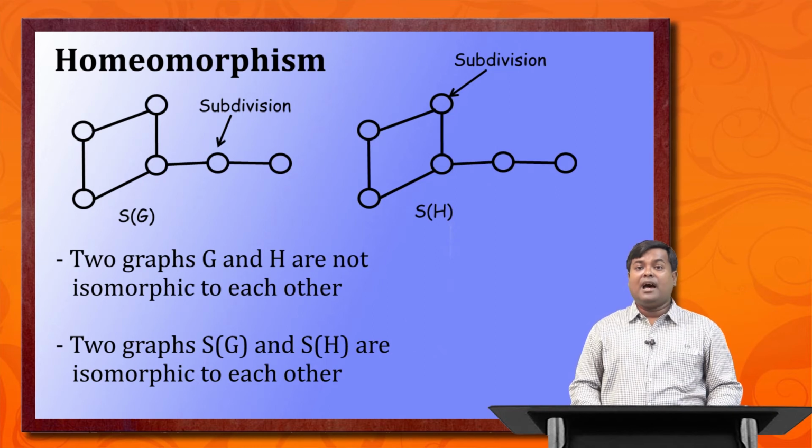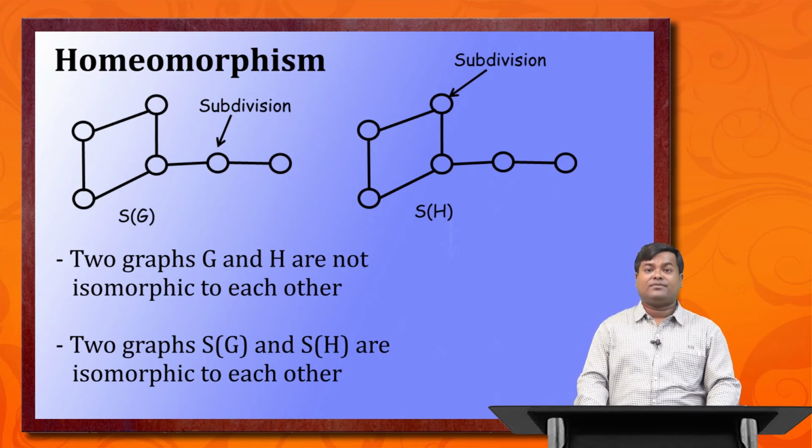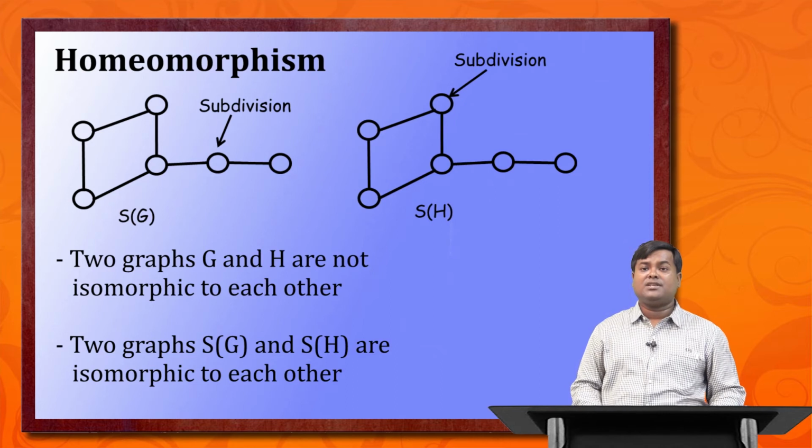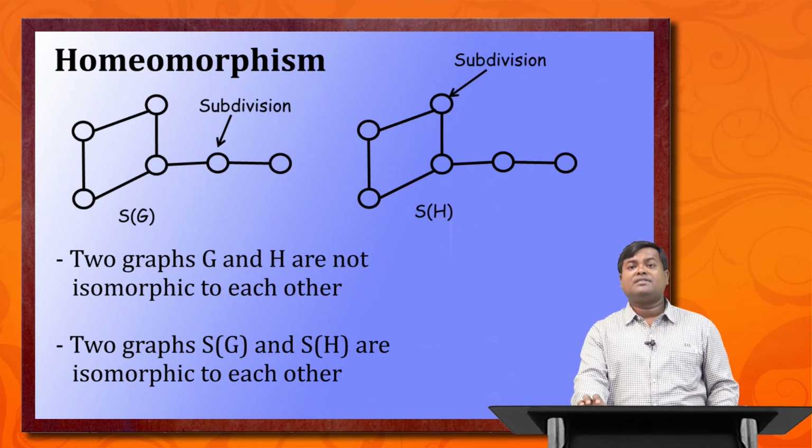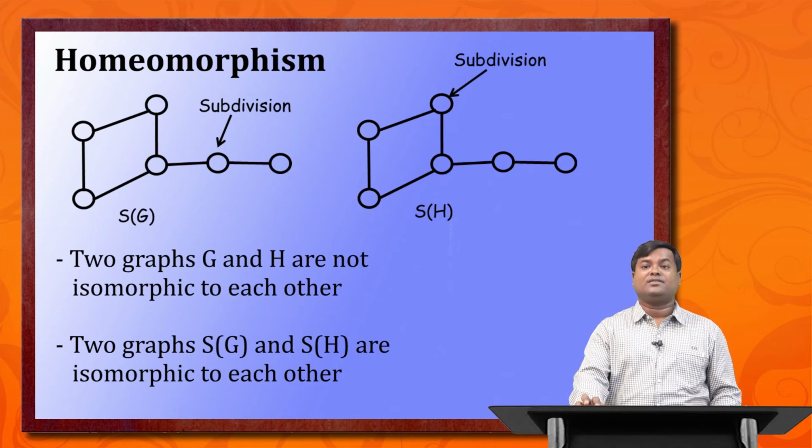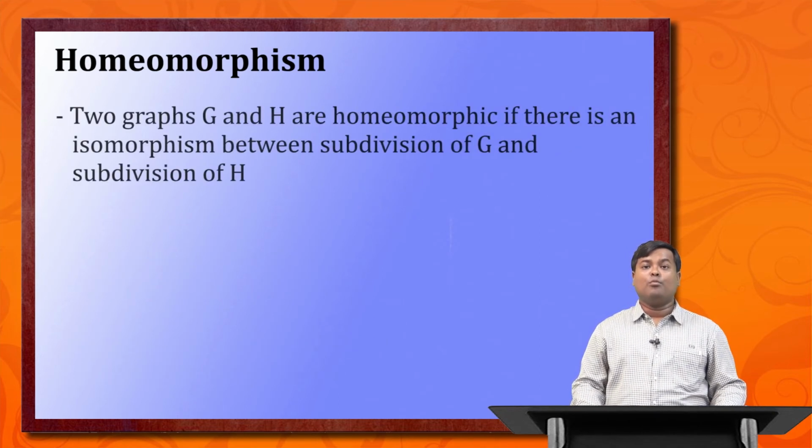Now if we compare these two graphs, subdivision of G and subdivision of H, we can easily prove that they are isomorphic, right? So the two graphs SG and SH are isomorphic to each other. The original graphs G and H are not isomorphic, but the subdivision of G and the subdivision of H are isomorphic.